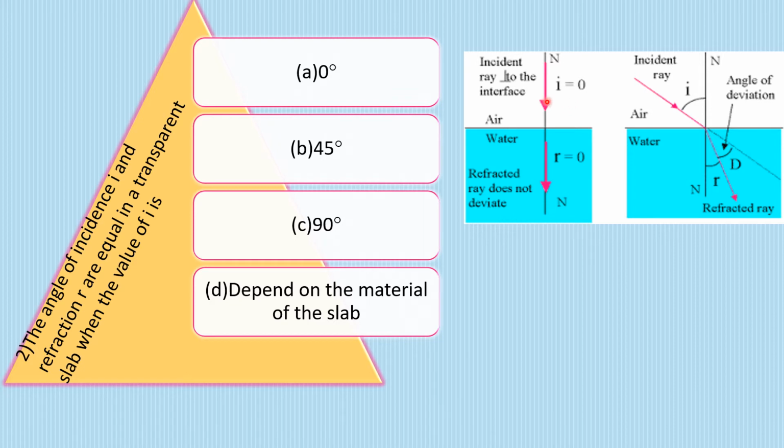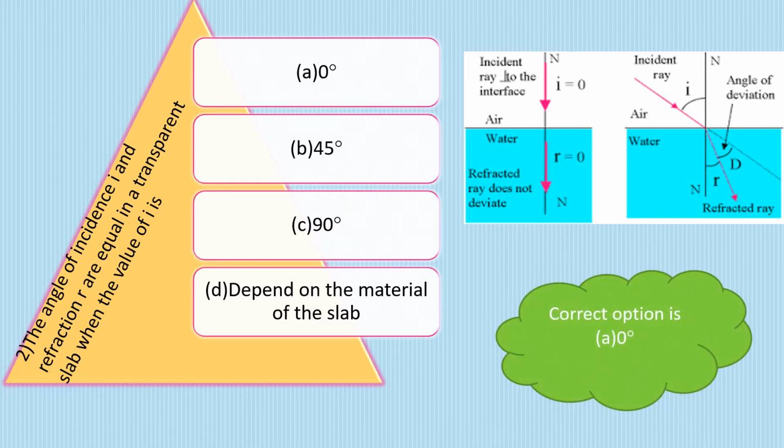If angle of incidence is 0, that means angle of refraction भी 0 ही होता है, क्योंकि जब वो normally travel करता है तो अपना path deviate नहीं होता है. So the angle for which both angle of incidence and refraction are the same is 0 degrees. So our answer is 0 degrees. Right? You remember this thing that जब light ray normally pass करता है तभी वो deviate नहीं करता है अपने path से. If it does not deviate, in that case angle of incidence और refraction same होता है.